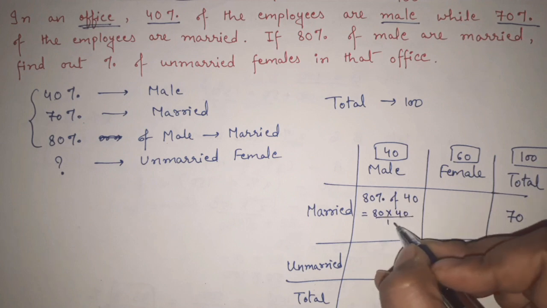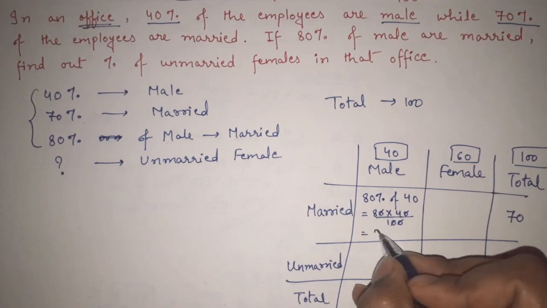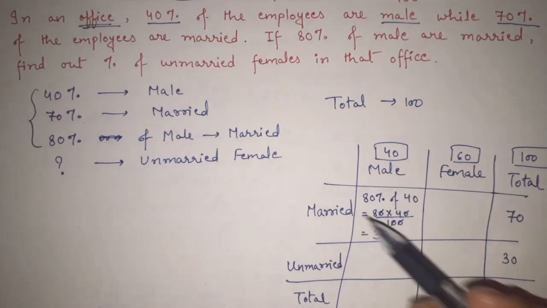80 into 40 divided by 100. So these zeros will get cancelled. It is equal to 32. That means 32 males are there who are married.